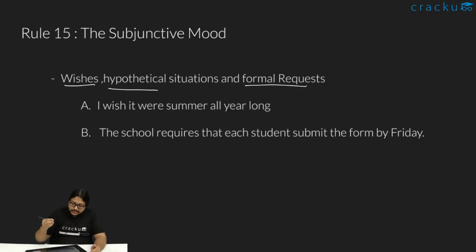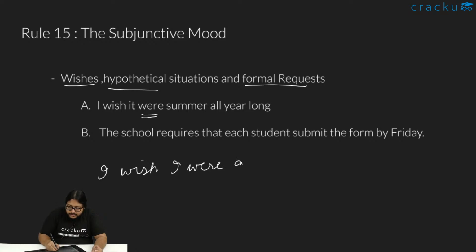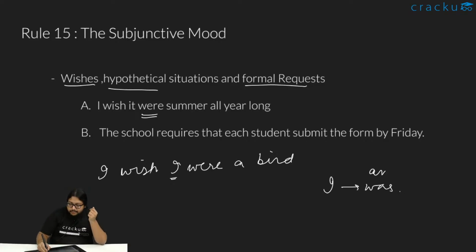Those sentences do not stick to the proper rules. Like I wish it were summer all year. I wish it was summer all year long, it should be right. Or like I wish I were a bird. In this sentence, it's very clear that I is the subject, which is very clearly a singular subject. So I should always take was, right? It should be am in case of present tense, was in case of past. It should always take was.